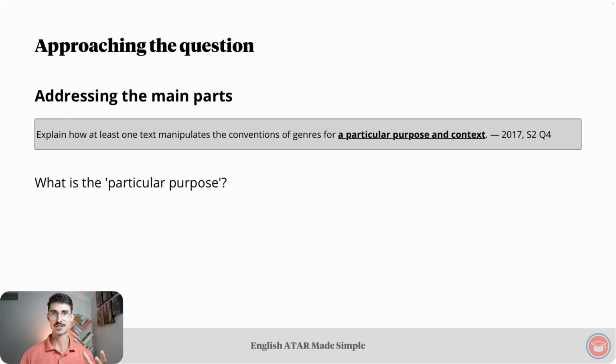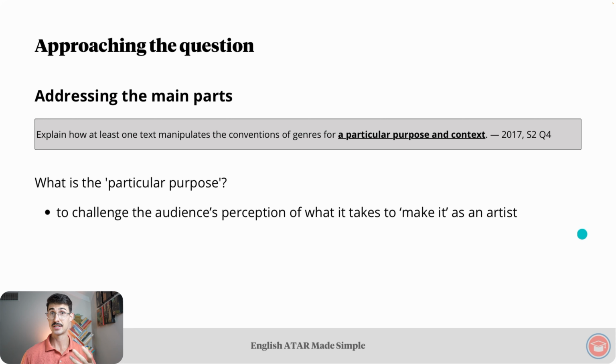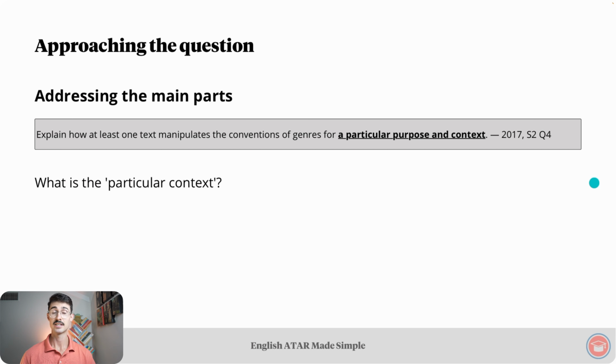Returning to the second main part of the question, a particular purpose and context. The first question to address this part of the question is, what is the particular purpose? We could say, the particular purpose is to challenge the audience's perception of what it takes to make it as an artist. The second question is, what is the particular context?